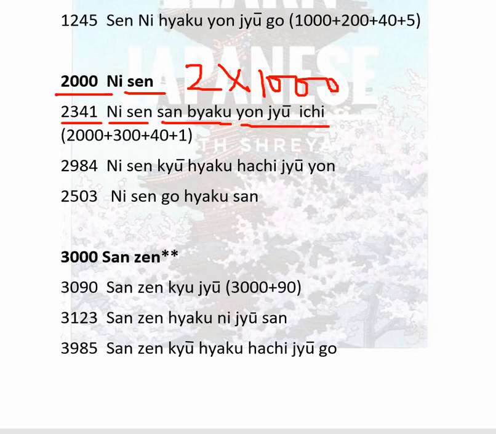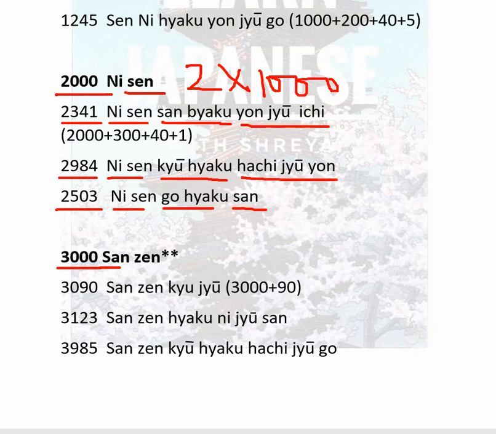Now 2984: 2000 is nisen, 900 is kyuhyaku, 84 is hachiju yon. Nisen, kyuhyaku, hachiju yon. Now 2503: 2000 is nisen, 500 is gohyaku, 3 is san. Nisen gohyaku san.